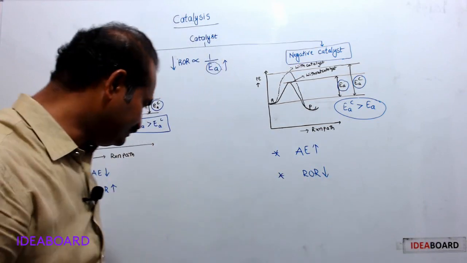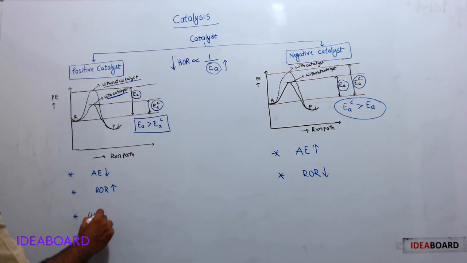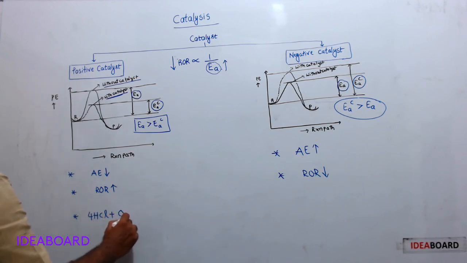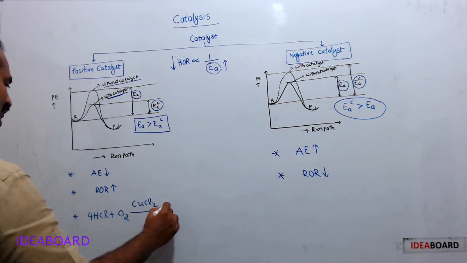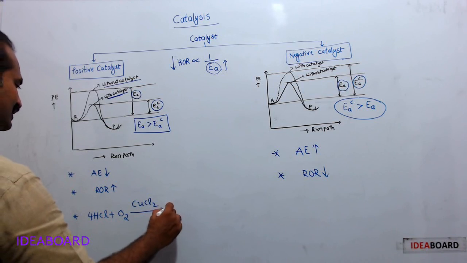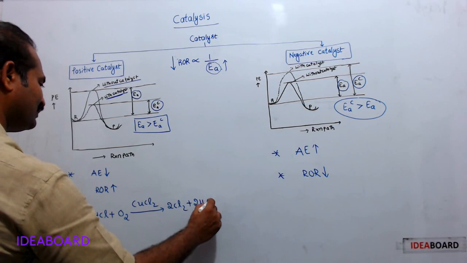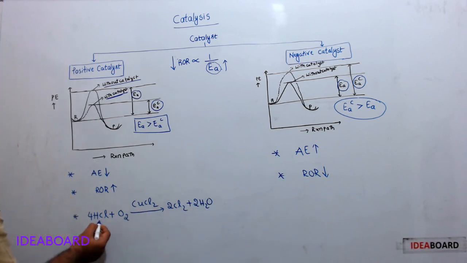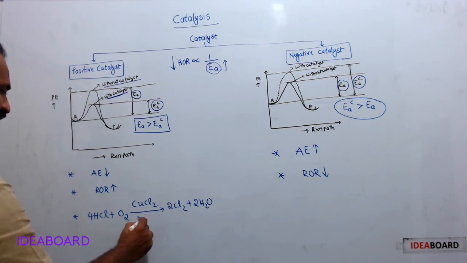Okay. Now come to an example. Here, 4HCl plus O2 in the presence of CuCl2, then 2Cl2 plus 2H2O. This is the preparation of chlorine. Hydrogen chloride undergoes oxidation, then chlorine is formed. This is the Deacon process.